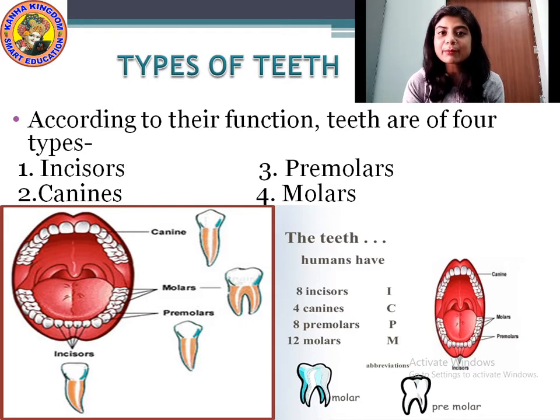There are 8 incisors, 4 canines, 8 premolars, and 12 molars. So these are the different types of teeth in our mouth.